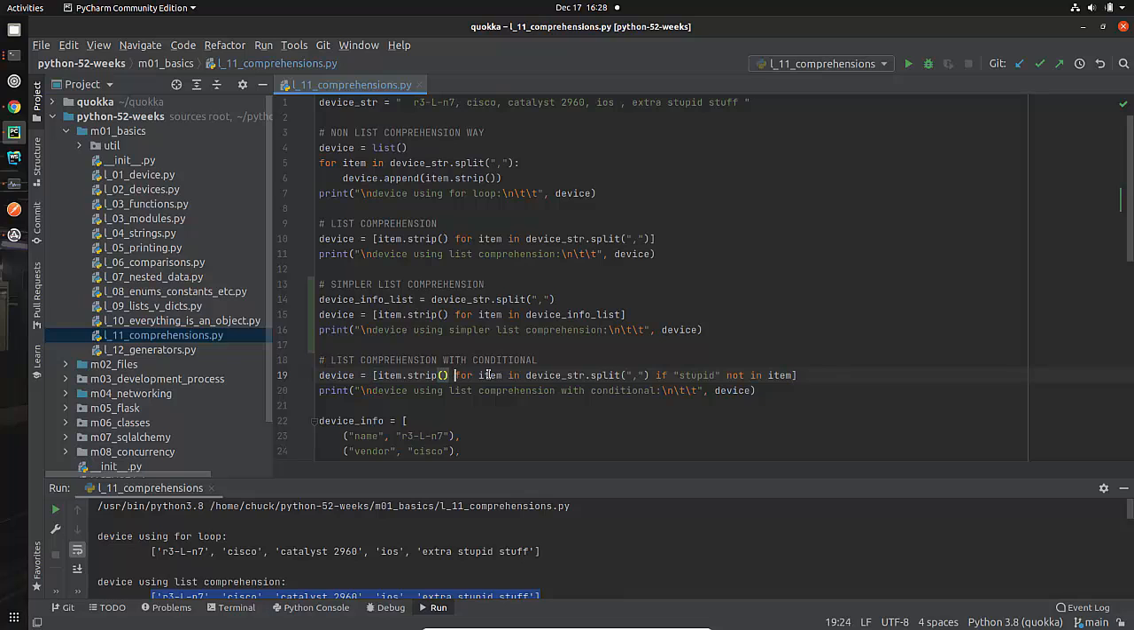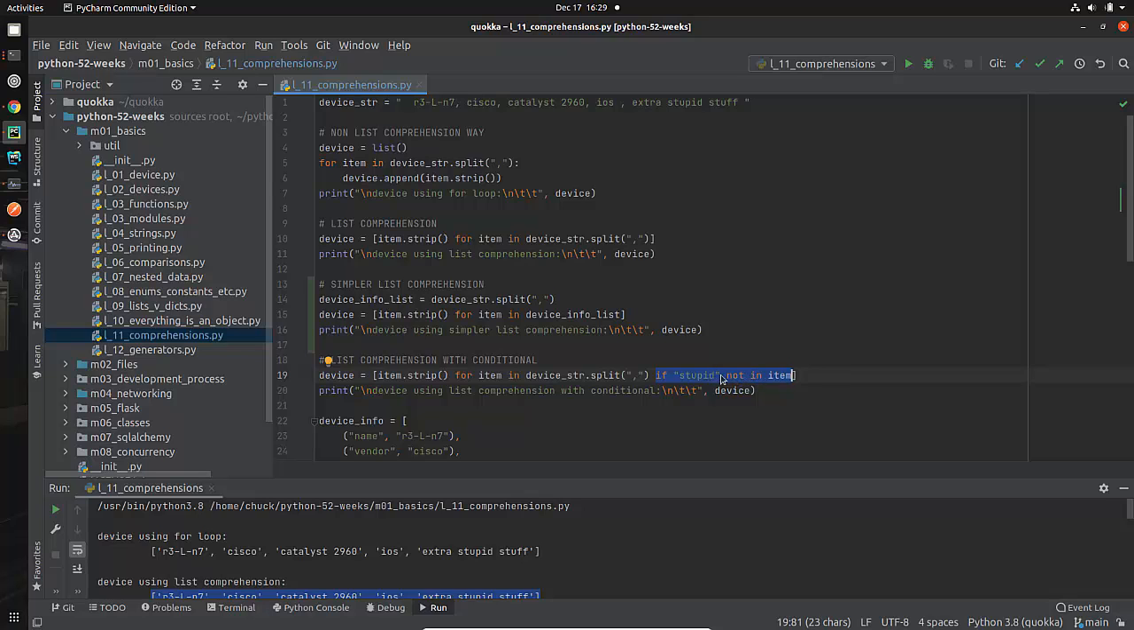Remember, we start here with our for loop. So we're doing for item in device string split. That's the list, which has all of these things up here, including the blank space at the beginning and the end. However, we're adding a clause at the end of this. So our for item in device string dot split, we're only going to do the thing that's over here, item.strip, and add it to the list comprehension. We're only going to do it if stupid is not in item.